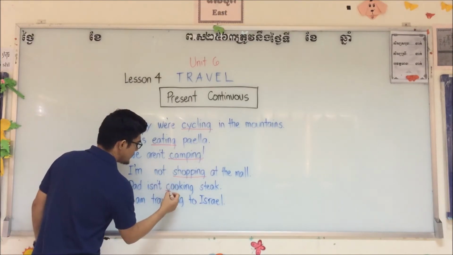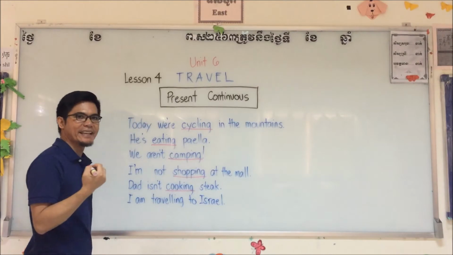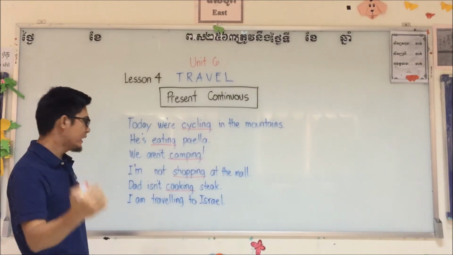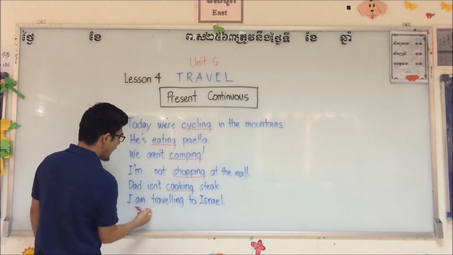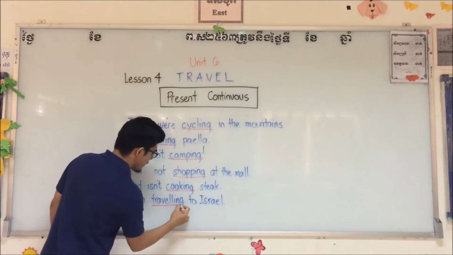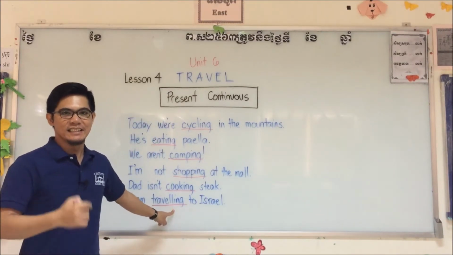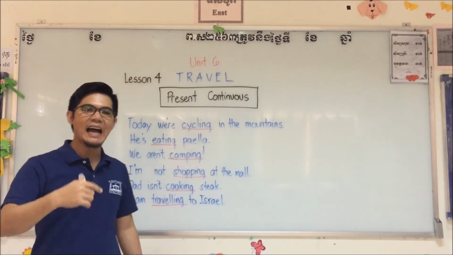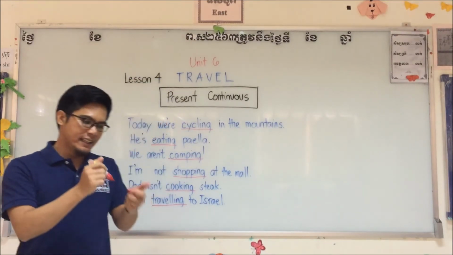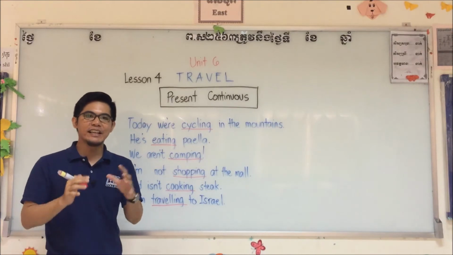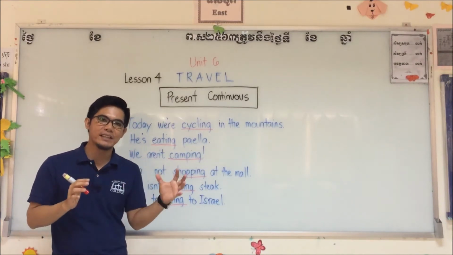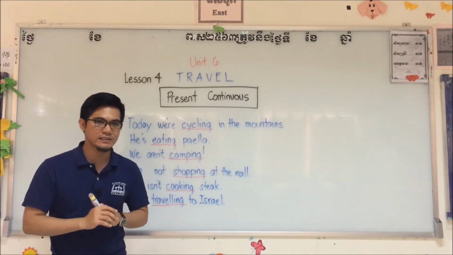Number 5, the verb is cooking. Rule number 1, just add ing. And then last will be traveling. Rule number 3 again. Double the consonant and then add ing. That's why learning the rules in changing verbs to ing are very important.